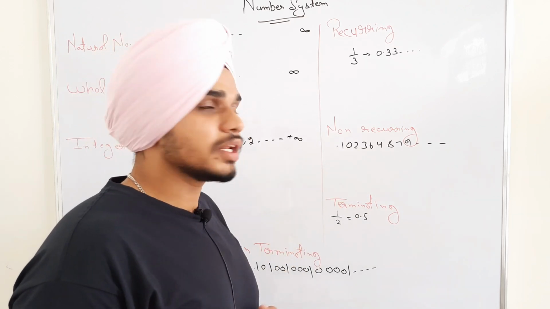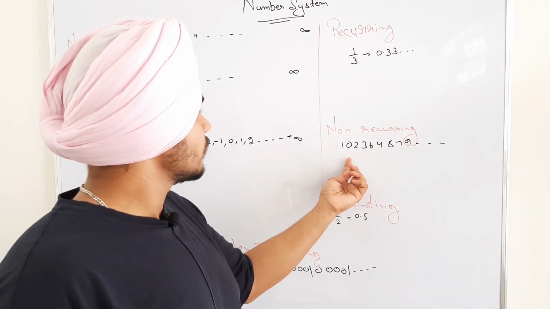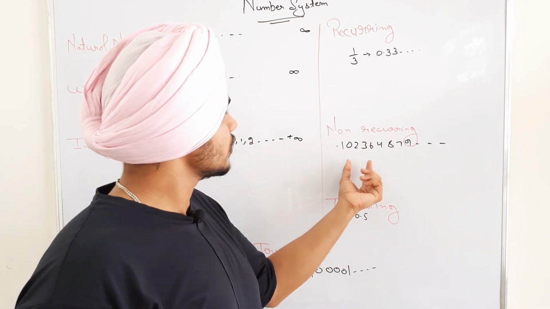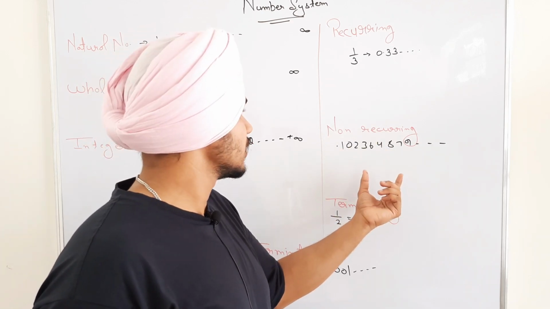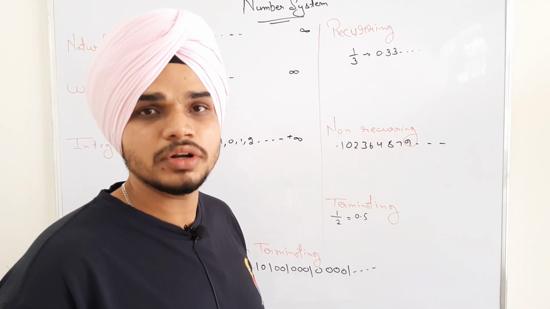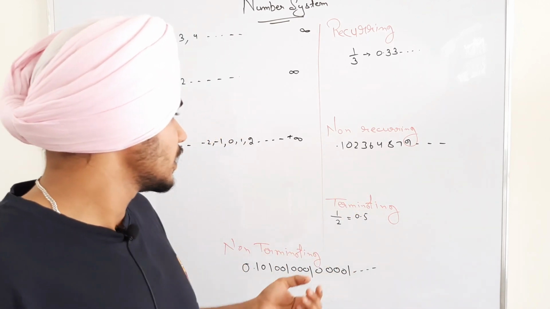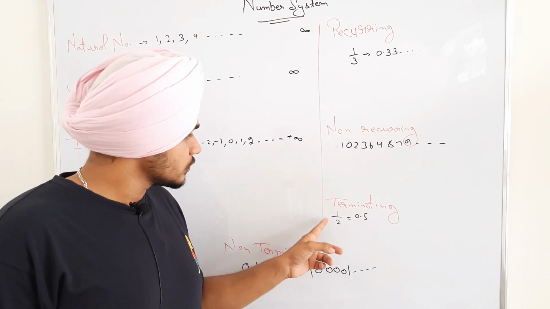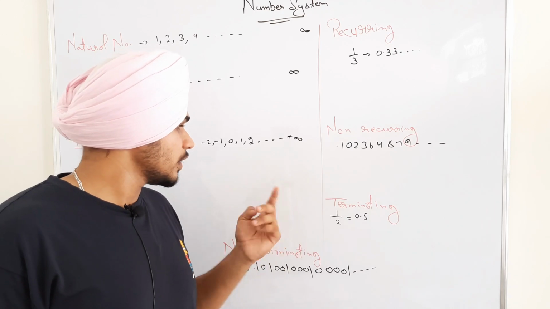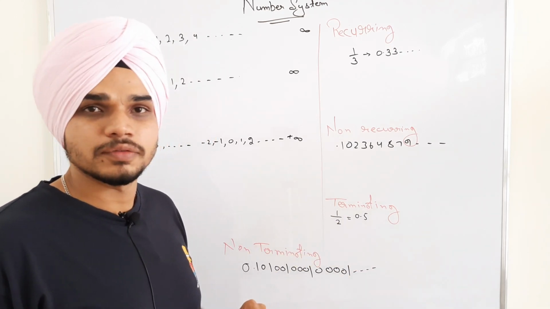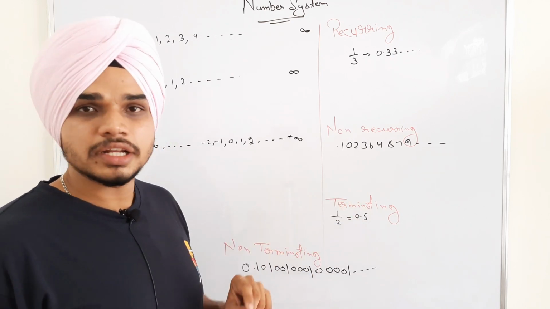Whereas the non-recurring numbers, for example 0.1023 and so on, these digits are not repeating after a certain interval. Thus these types of numbers are known as non-recurring numbers. Next we have terminating. What does it mean by terminating? Let us suppose 1 by 2. When we divide 1 by 2, it is completely divided. Thus we get the result 0.5, which is known as terminating numbers.